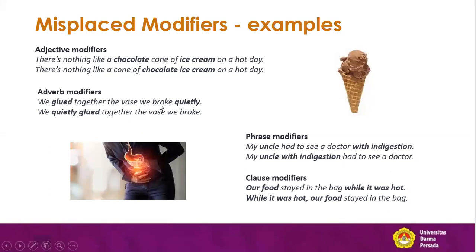Now we have an adverb modifier: We glued together the vase we broke quietly. Here we have quietly, which is an adverb. It is supposed to be modifying something, but it is modifying the word broke. Are we talking about breaking quietly? No, actually we are talking about gluing quietly. So the correct one is: We quietly glued together the vase we broke, not we broke quietly.